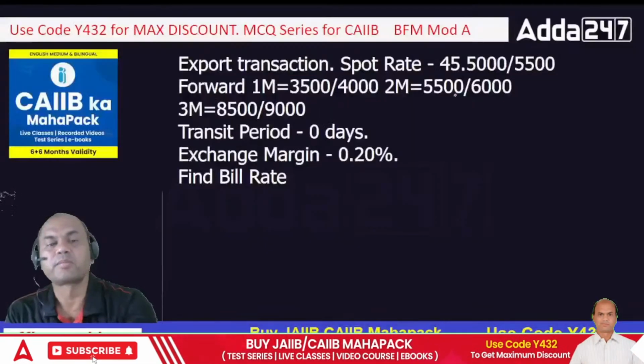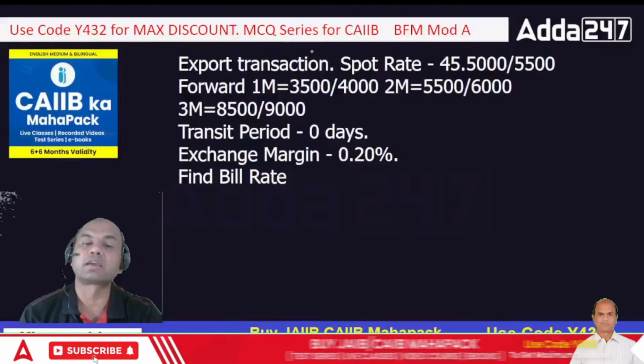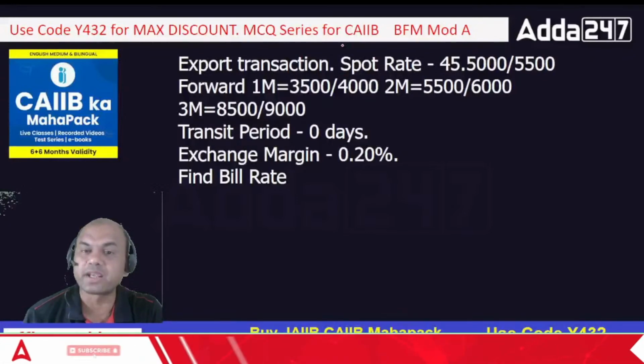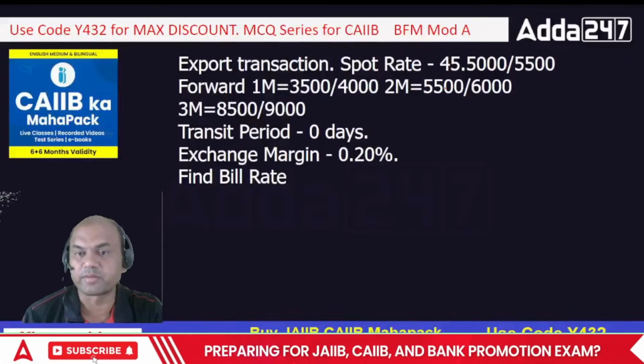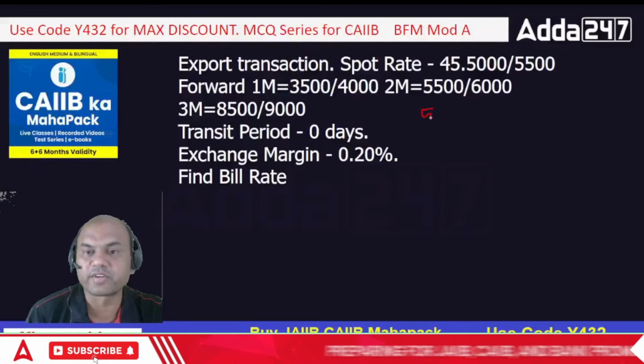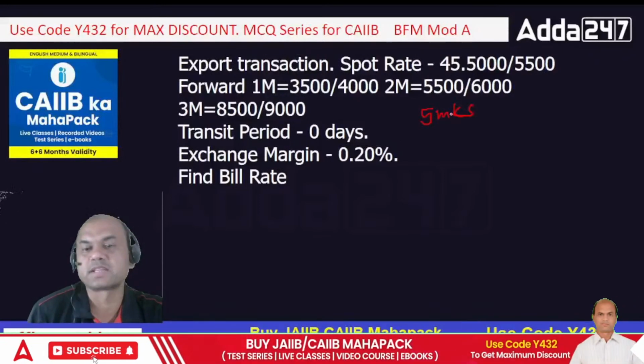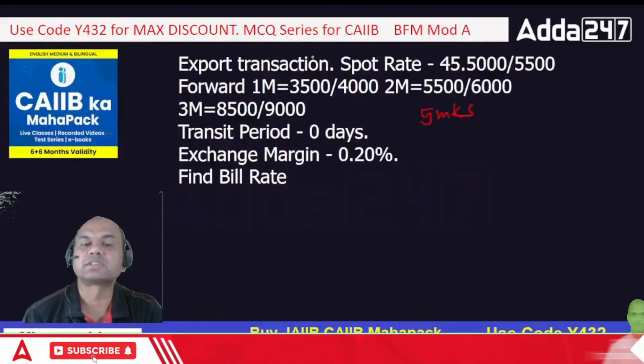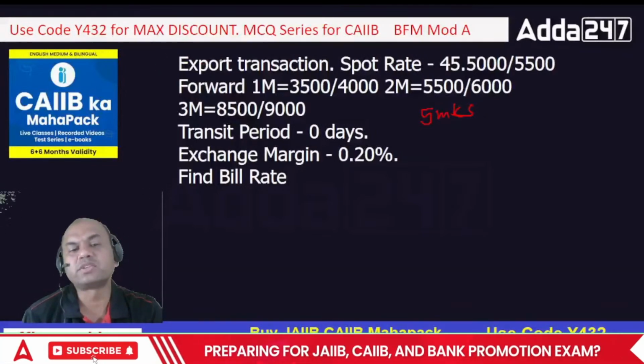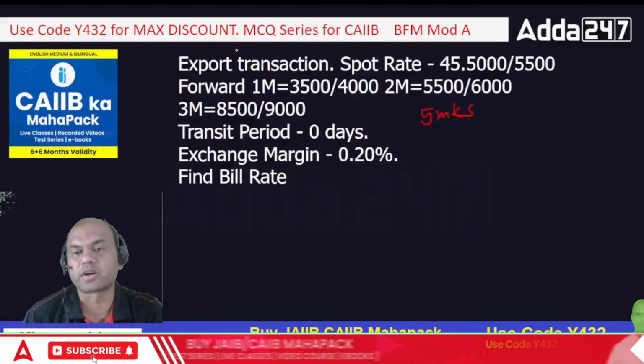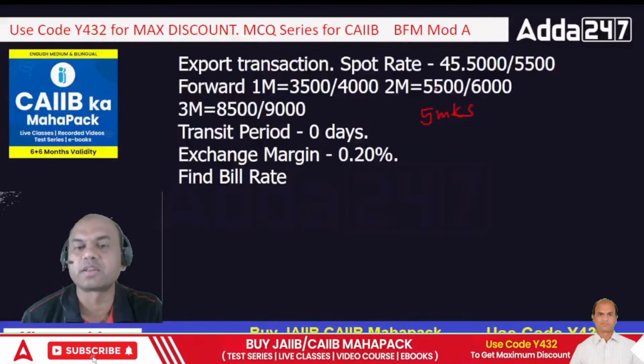Okay, let's start with the numerical. This numerical might come to you for 5 marks, so pay full attention. What is given? It's an export transaction. Once you immediately understand it's an export transaction, 2-3 things should be clear in your mind.